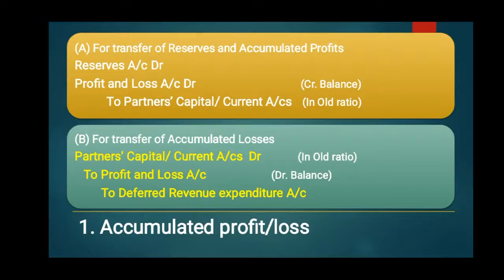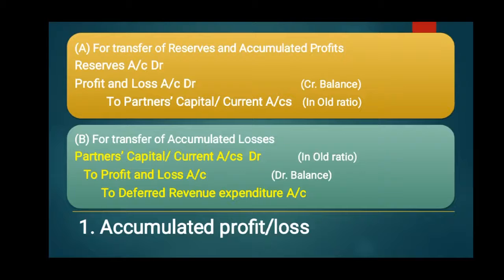In case of accumulated profits, the entry will be profits and loss account debit if there are reserves. Reserves should also be debited to partners capital or current account in old ratio. Here the profits are debited and reserves are debited because these are having credit balances. So while distributing these profits among the partners, this should be debited.